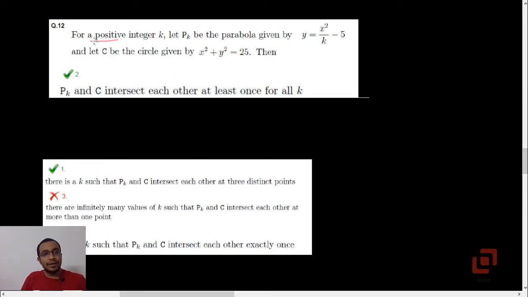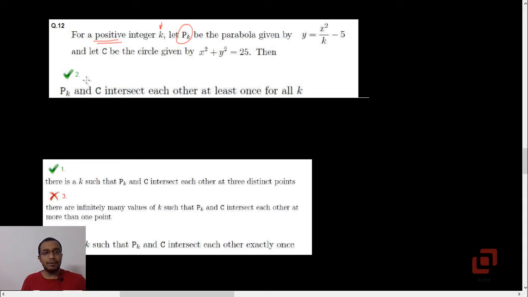For a positive integer k, meaning k is a natural number, let pk be the parabola given by y equals x squared upon k minus 5, and let c be the circle given by x squared plus y squared equals 25. Then, this being a multiple select question, we have to deal with each and every option separately, but what I have found is all options are related to each other, or they are based on the similar or same analysis.